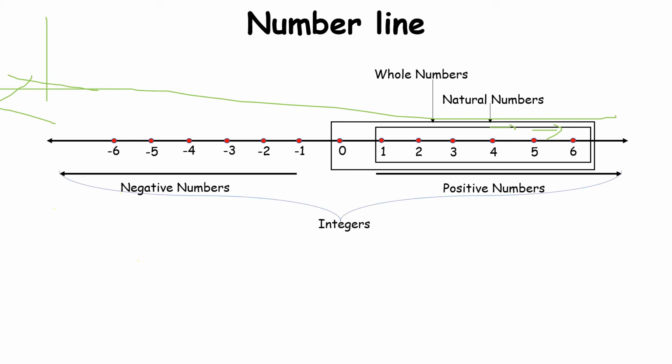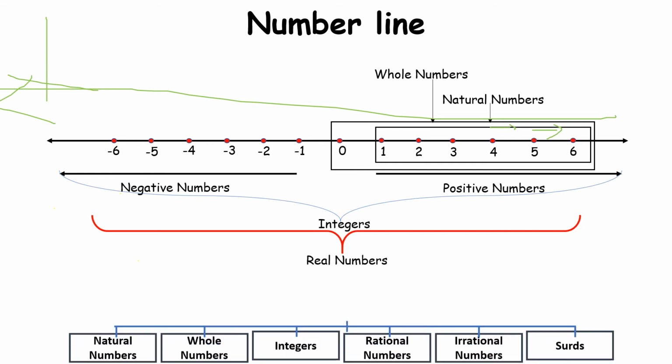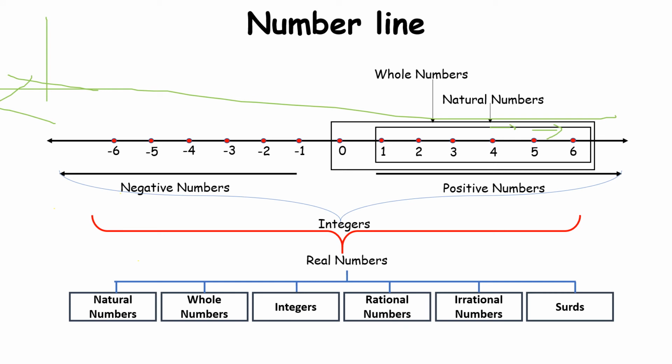If we combine both, we'll get all the values of integers. Now combine all these types, we'll get the set of real numbers. What are the types of real numbers? Natural, whole, integer, rational, irrational, surds. We have studied these three topics, right? What about these three? Don't worry, we'll come with our next video with rational and irrational numbers and surds.